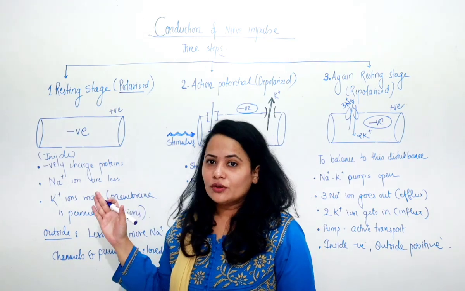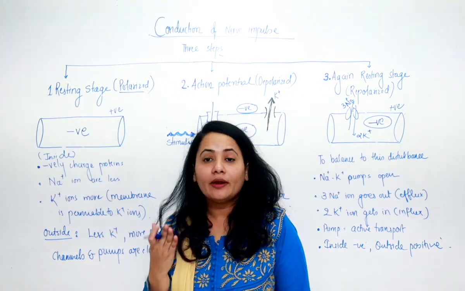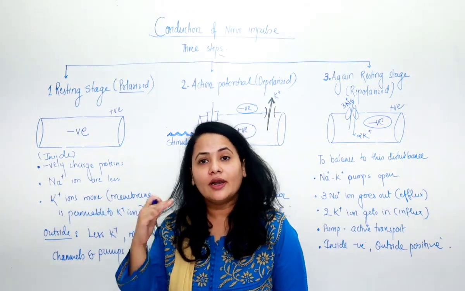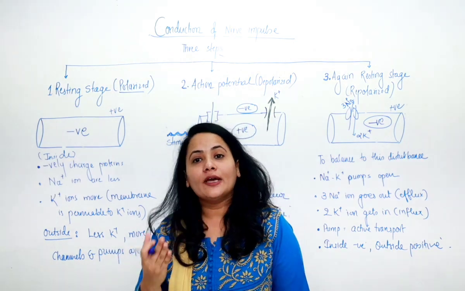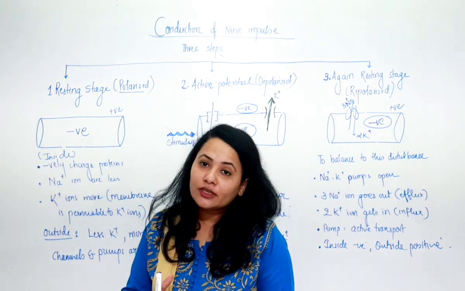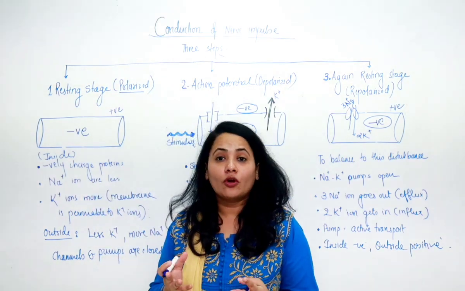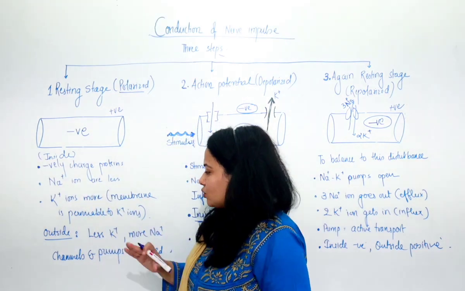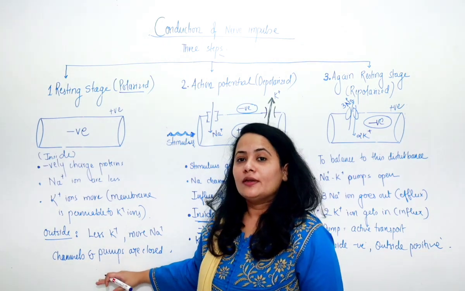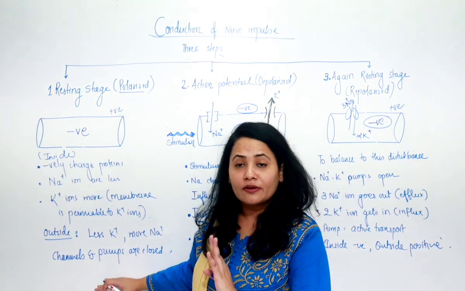The reason is we know that outside there are more sodium ion, less potassium ion. Inside there are less sodium ion and more potassium ion, plus the negatively charged proteins are also present in a more concentration. Now, over here all the channels and pumps are closed because there is no stimulus.